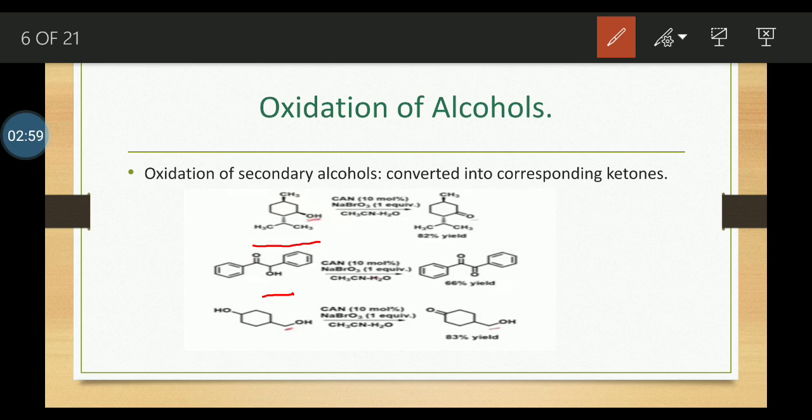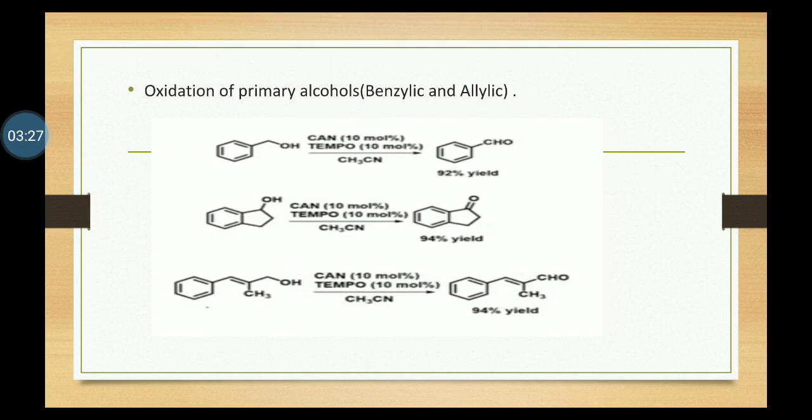water solvent. Another is an interesting reaction. Here one secondary alcohol and one primary alcohol are there. Under this condition, CAN, sodium bromide and acetonitrile, only the secondary alcohol is oxidized. So this kind of primary alcohol is not oxidized with CAN. Then let us check which kind of primary alcohols can be oxidized by CAN.